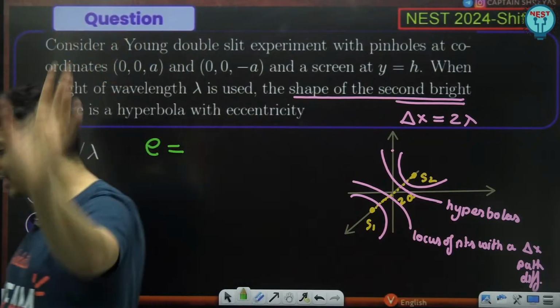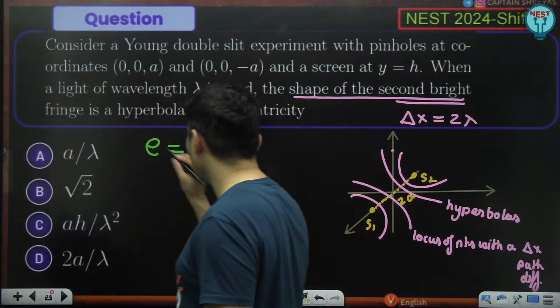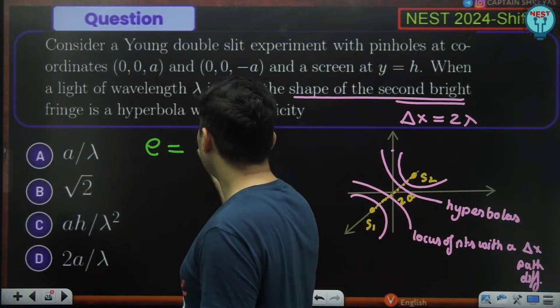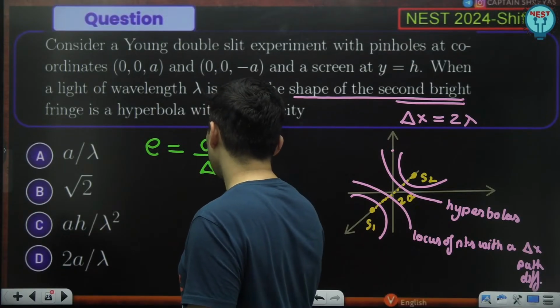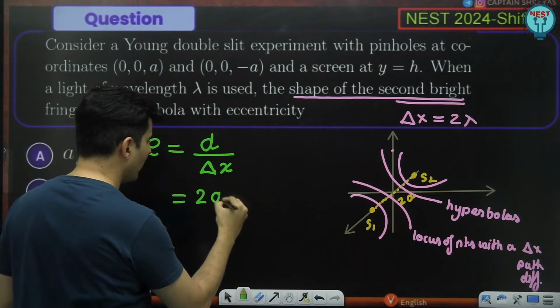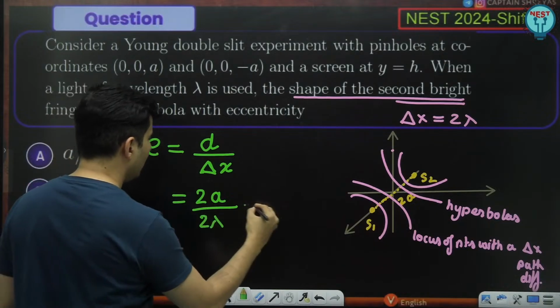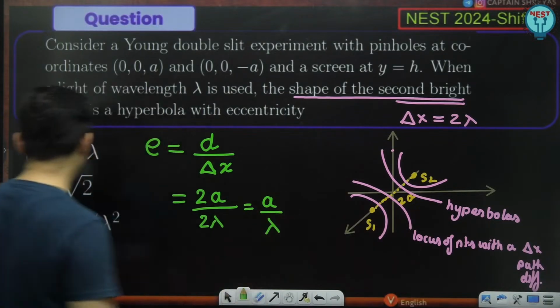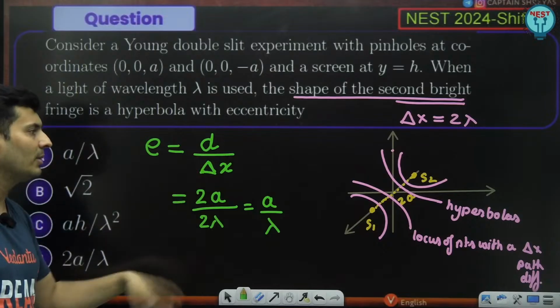If you know it, great. If you don't know it, gone. And the best thing is, if you know the result, it is nothing but the distance between the slits upon the path difference. Now the distance between the slits is basically 2a, and the path difference is basically 2 lambda. So it just comes out to be a by lambda. A by lambda is option A, I believe. Yes, it is directly A. So if you know this formula, it's good.